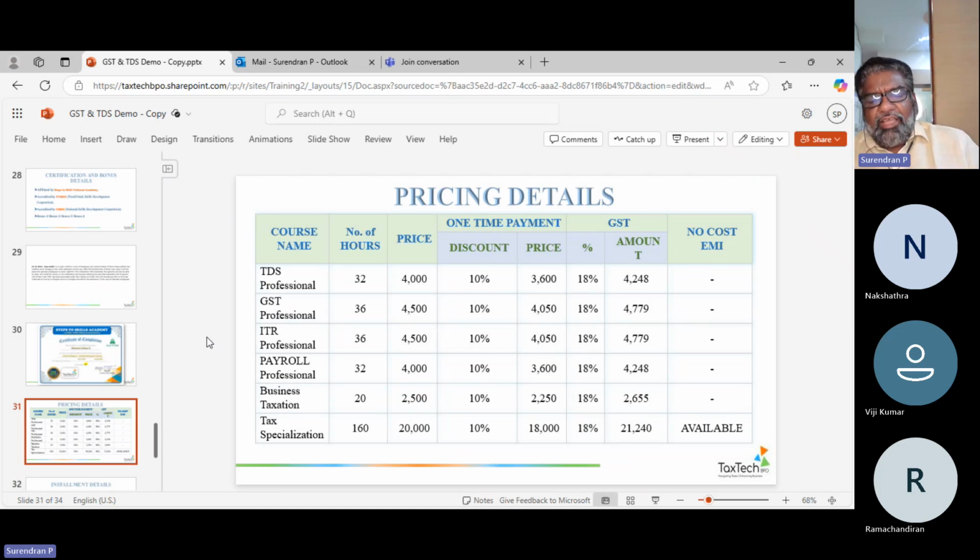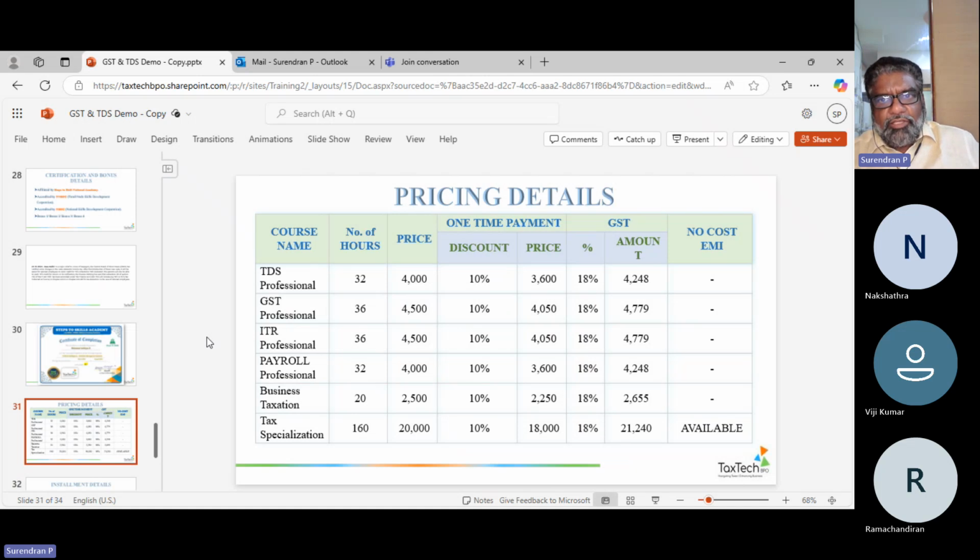The prices are given there. It's not expensive, right? We start from around 4,000, very nominal rates. We also give a further 10% discount if you make the full payment, which will be 3,600, and of course GST is added at 18%. That will make it 4,248 if you are choosing one particular line. If you are choosing the whole line, then it becomes 21,240.